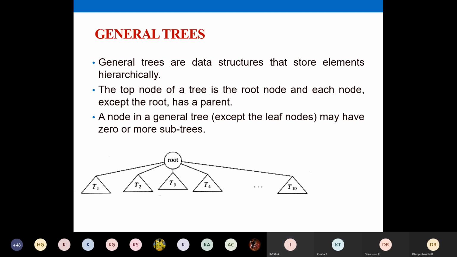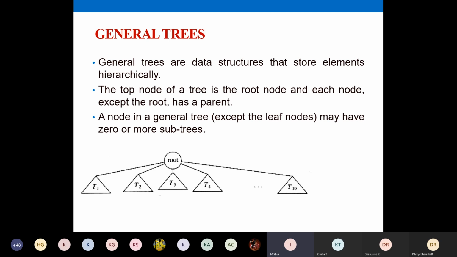A general tree is a data structure that stores elements hierarchically. The top node of a tree is the root node, and each node except the root node has a parent. The root node will not have a parent; we defined a root node as a node that does not have a parent. Except the root node, all the other nodes in your tree will have a parent node. This is the definition for your general tree, applicable for any type of tree.